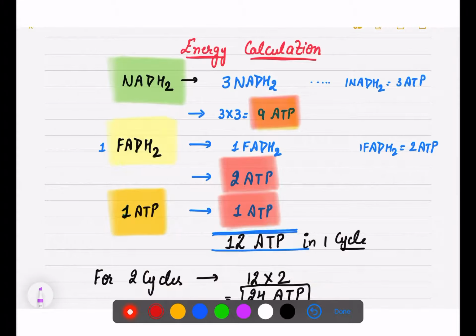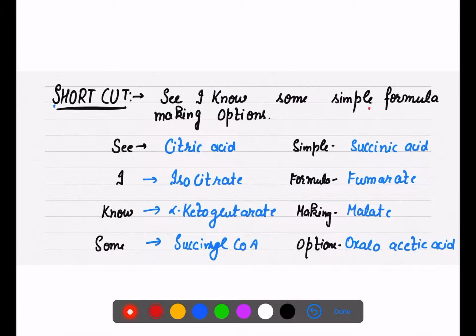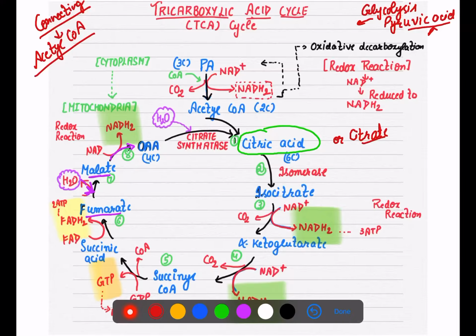Again, this is the best way to remember this cycle: C I know some simple formula making options. All steps are covered in this, right? Only you have to be very careful about the redox reaction as well as GTP production.